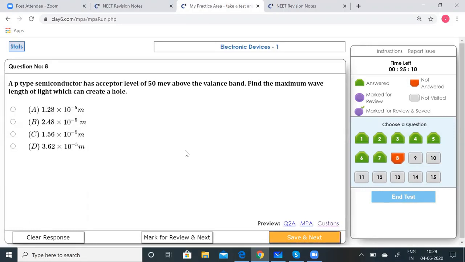Save that, go to the next. A P-type semiconductor has an acceptor level of 50 MeV above the valence band. Find the maximum wavelength of light which can create a hole. This is a quick calculation, one numerical. So let's quickly solve that.